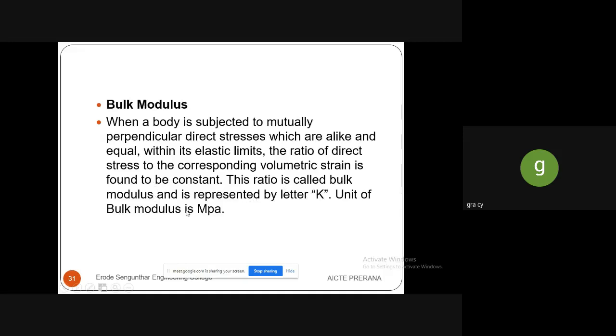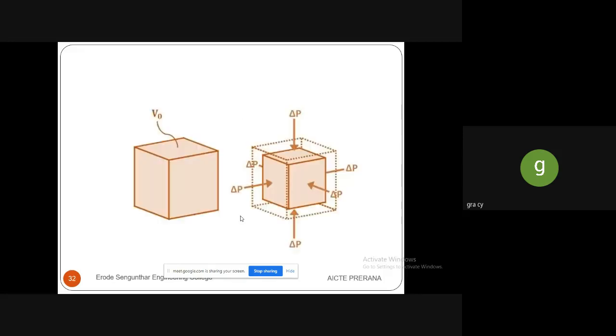So the unit of the Young's modulus is also Newton per meter square or else megapascal or gigapascal. 1 Pascal is equal to 1 Newton per meter square. 1 megapascal means 10 to the power 6 Newton per meter square. If it is gigapascal, 10 to the power 9 Newton per meter square.